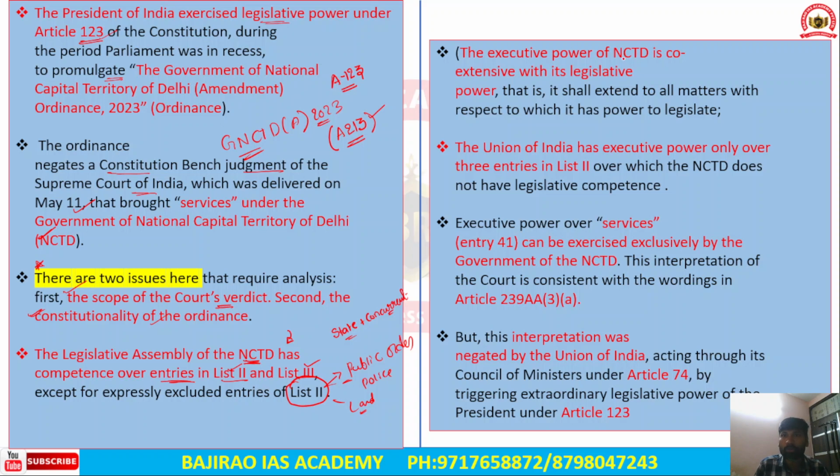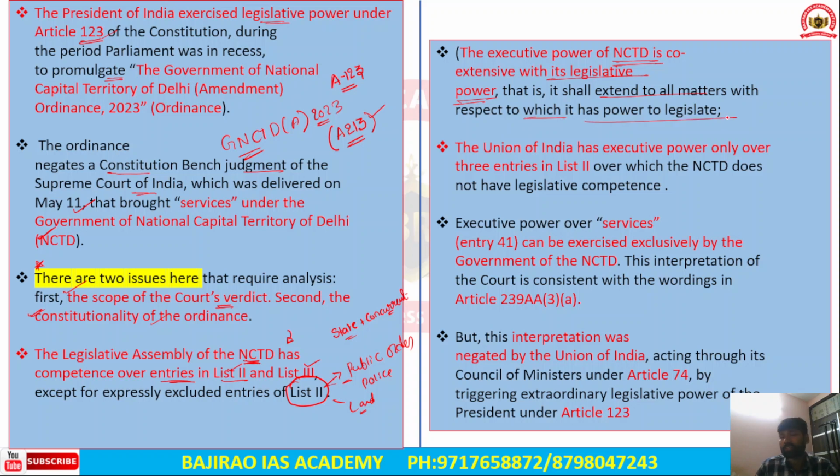Now, the executive power of the National Capital Territory of Delhi is coextensive with its legislative power. There is an executive in the National Capital Territory of Delhi, that is, the elected government. Now, the elected government's executive power is coextensive with the legislative power, and this has been held by the Supreme Court, that it shall extend to all matters with respect to which it has power to legislate.